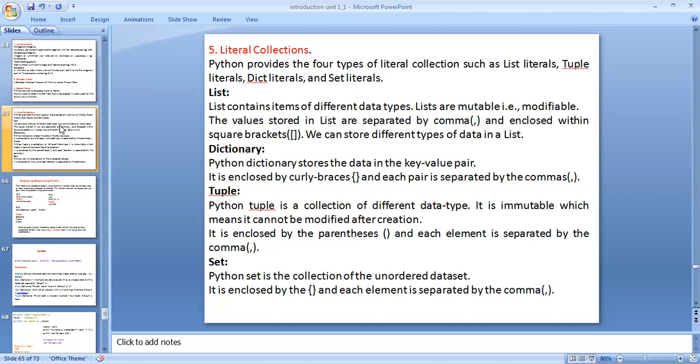Set. A Python set is a collection of unordered data. It is enclosed with curly brackets. Each element is separated by a comma.